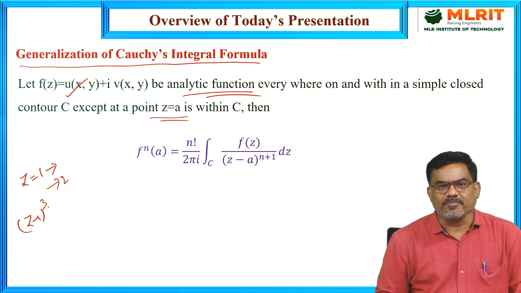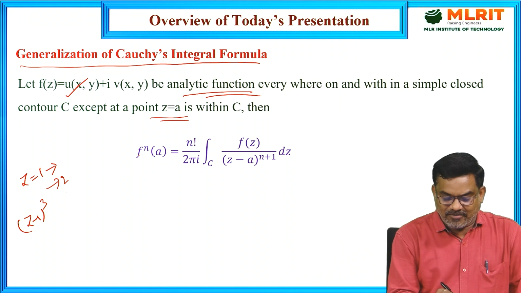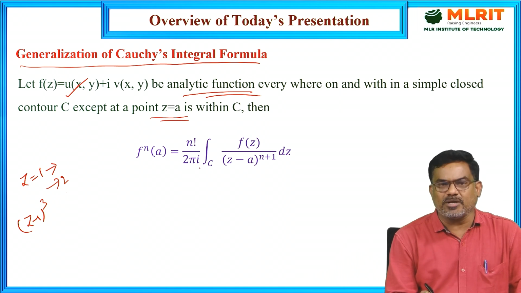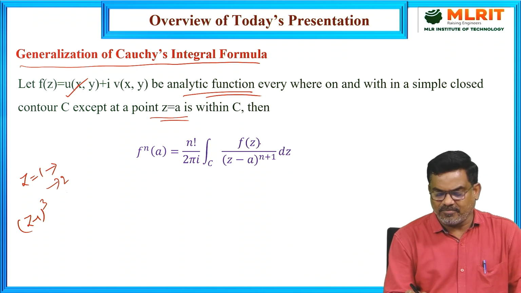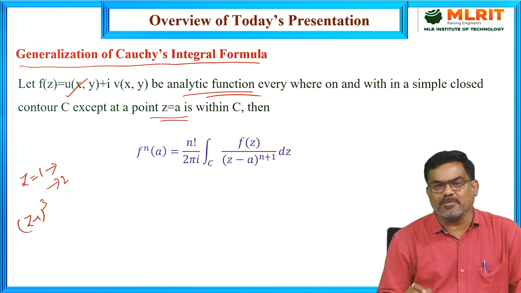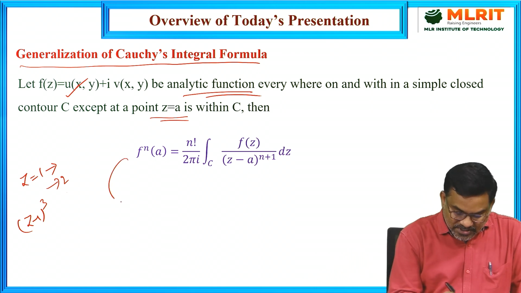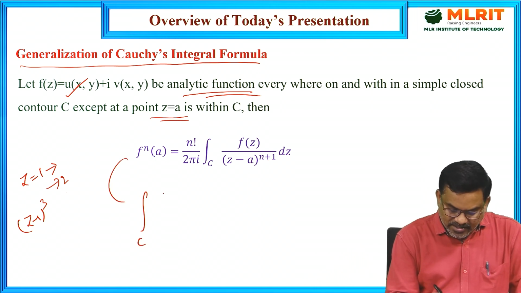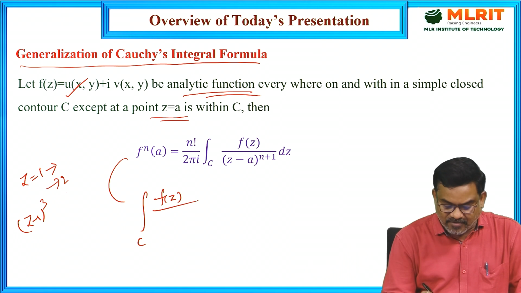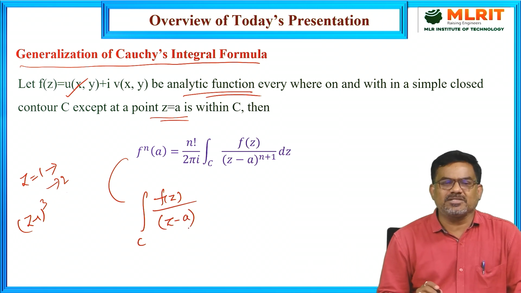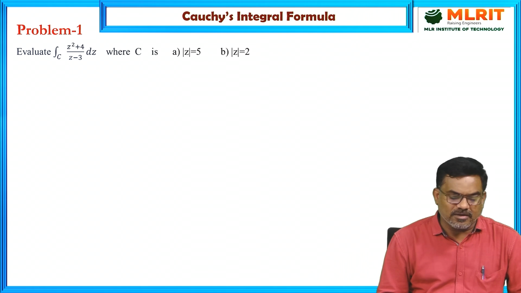For example, with (z minus 1) power 3, z equal to 1 is a value repeated 3 times. In such cases, f power n of a is n factorial by 2 pi i into the line integral of f of z by (z minus a) power n plus 1 dz. Using this, we can evaluate line integrals of the form f of z divided by (z minus a) power 1, which is Cauchy's integral formula.